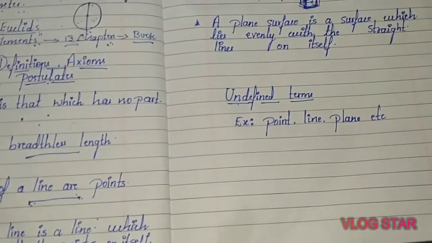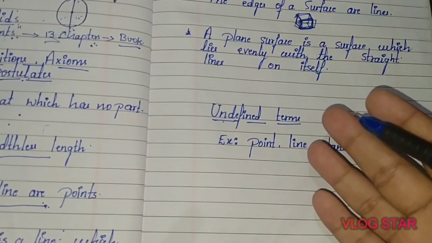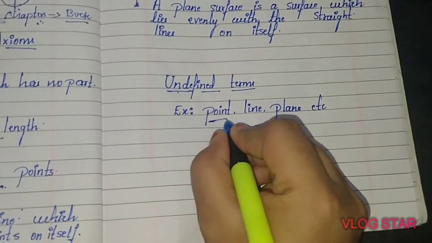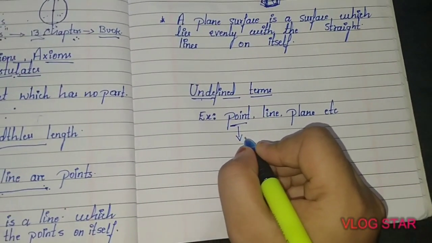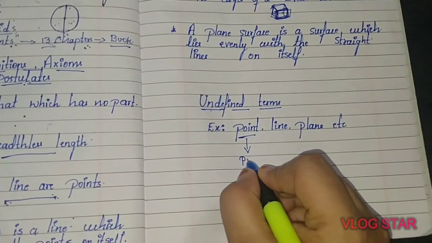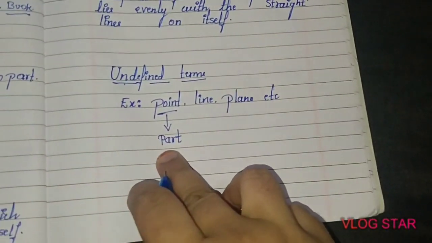While explaining this, in this definition, first a part needs to be defined. Point is nothing but that which has no part, so you need to explain part again.